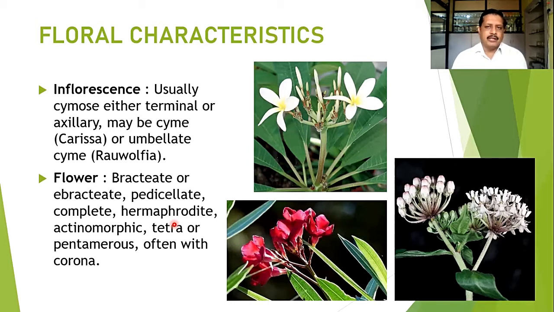Calyx and corolla are of equal size and shape. So that's why the flower becomes actinomorphic. It may be tetra or pentamerous. Calyx and corolla members are either 4 or 5. So it is a tetra or pentamerous flower. And normally they bear the corona, an additional structure on the petals.